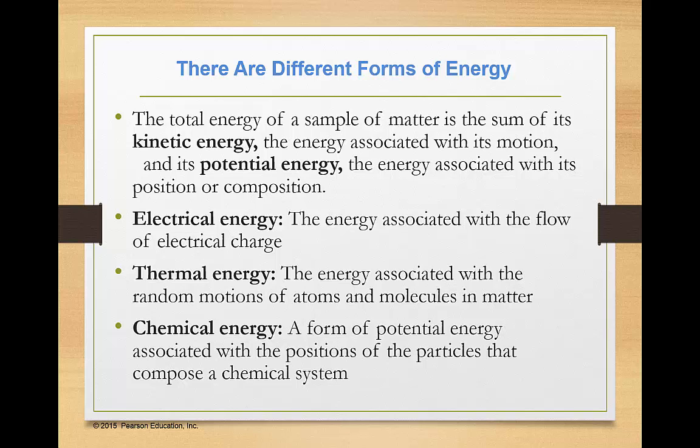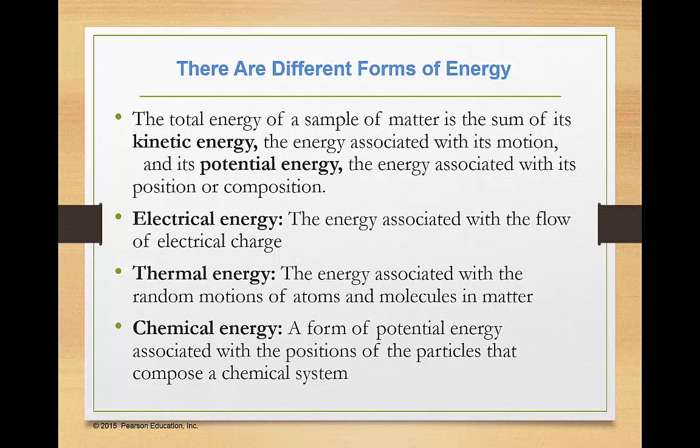Of those kinds of energy, there's electrical energy, which is the energy associated with the flow of an electrical charge of electrons through something. We'll be looking at electrons a lot later. There is thermal energy, which is the energy associated with the motion of atoms and molecules in matter, random motion. Remember we said that in a solid, the molecules are vibrating around a fixed point.